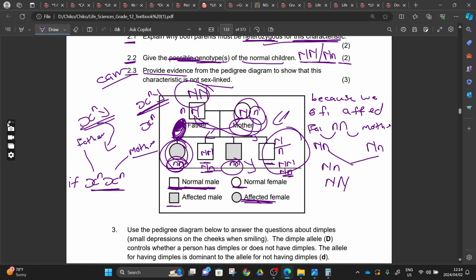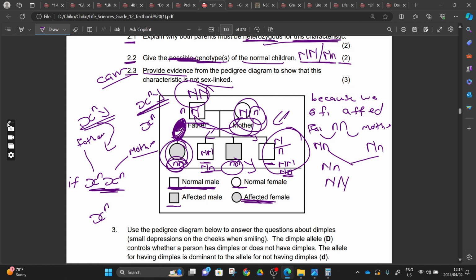You see, we can have different answers here. They say 3 marks. You can have different answers, but you have to explain it in a way that you understand. You can start by saying that since we have a daughter that is affected, in my sex-linked understanding, the daughter has to inherit one X with a small letter linked n. Or you just write like this: in my understanding, the daughter should inherit this from the mother.